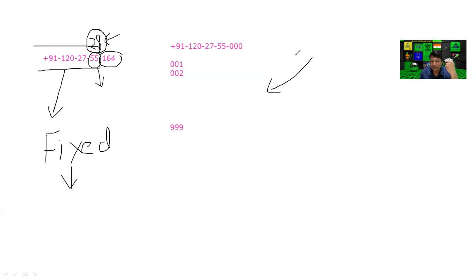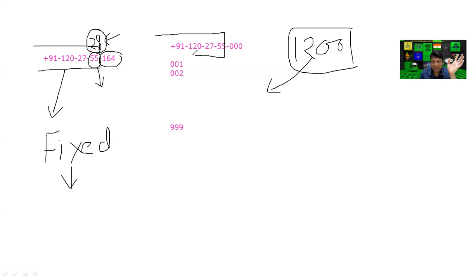So in LTTC, there are a total of around 1200 customers in the campus. So in this case, 2000 are possible. Okay. In LTTC, you call any landline number. This is fixed. The next three digits are that customer's number. 164 is basically my telephone number, which is working on my table.